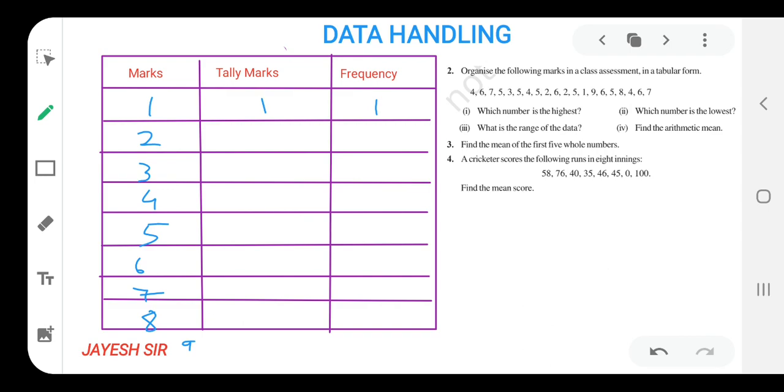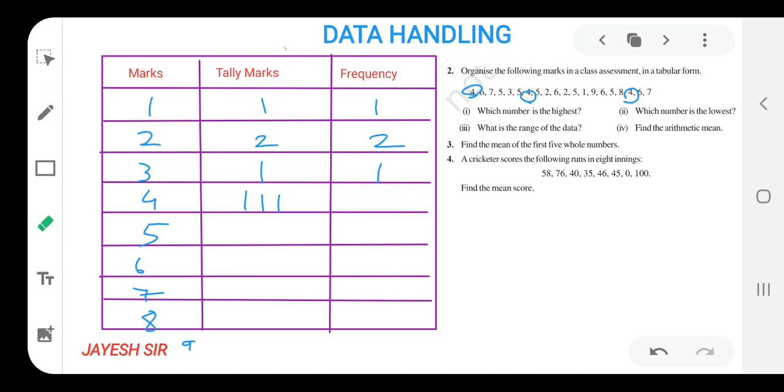Now we'll find for 2 marks: 1 over here, 2 over here, and else we cannot find 2 in the question. So that means 2 students have scored 2 marks. Similarly for the 3 marks we'll count 1, then only 1 student has scored 3 marks, so we will write like this. I hope you all might be getting it. So let us move to the 4th. How many students have scored 4 marks? 1, 2, then 3. Yes, so I have found that 3 students have scored 4 marks.